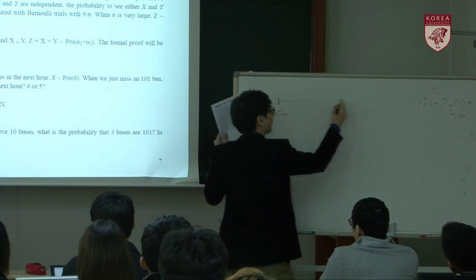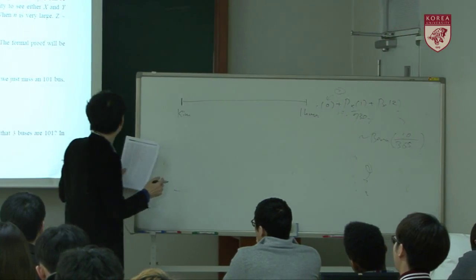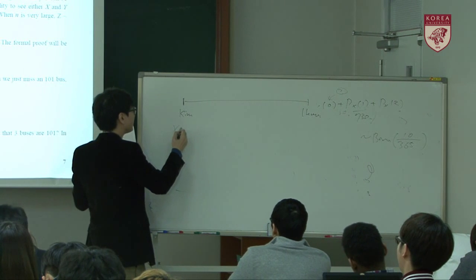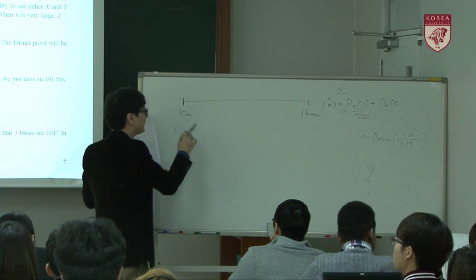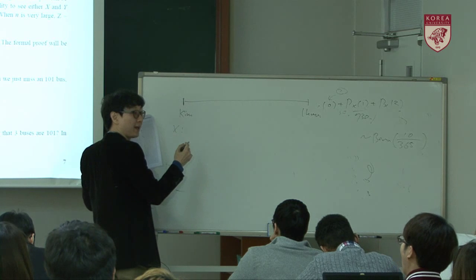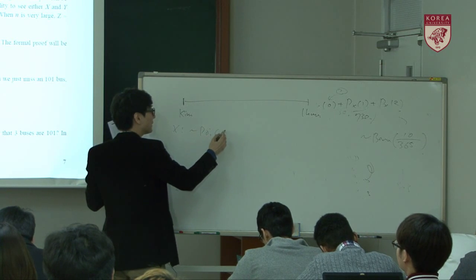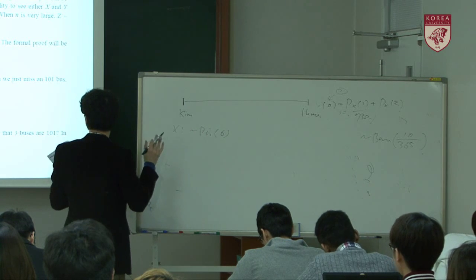Then in the next hour, let's think about X is the number of buses that you expect to see from this point to the next hour. And that follows a Poisson random variable with 6. Okay? So this is one.